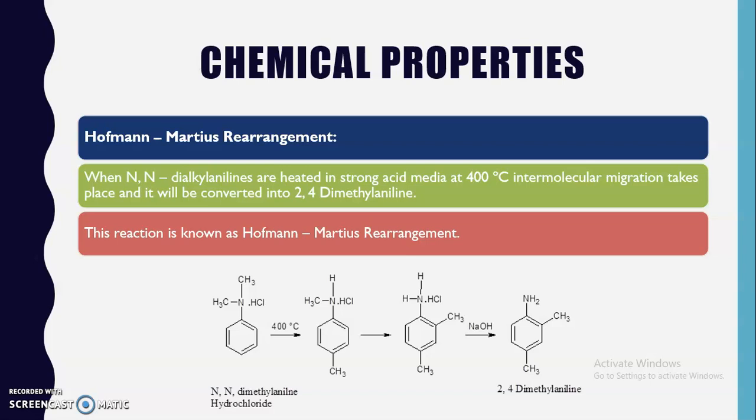When alkyl halides react with aromatic amines, they react with the NH2 functional group and do not react on the benzene ring. That's why the Hofmann-Martius rearrangement is an important reaction to carry out substitution at the ortho as well as the para position. So this is about the second reaction, the Hofmann-Martius rearrangement.